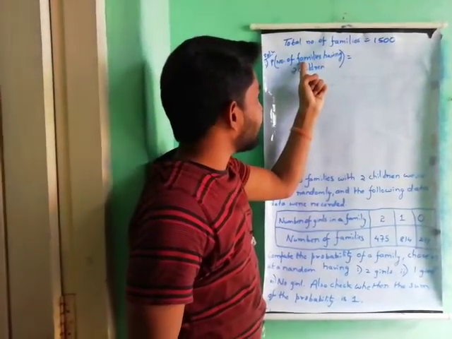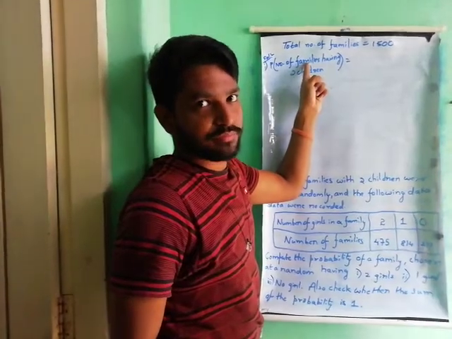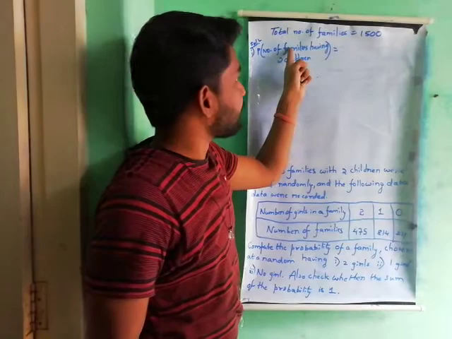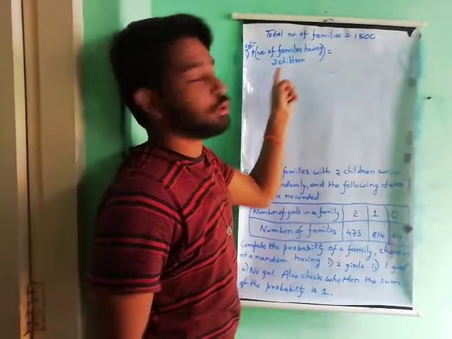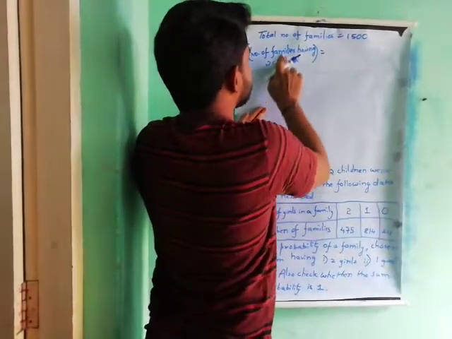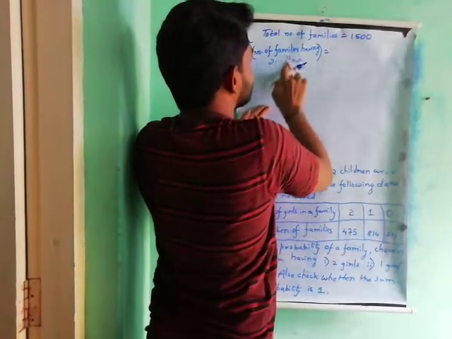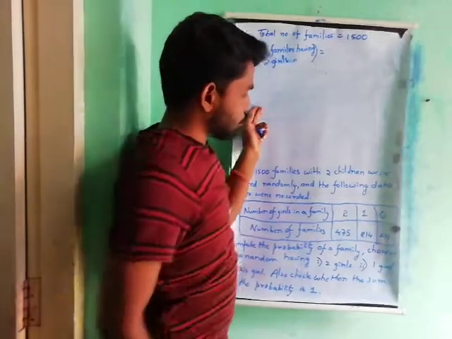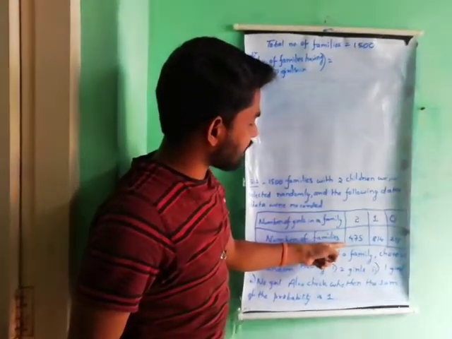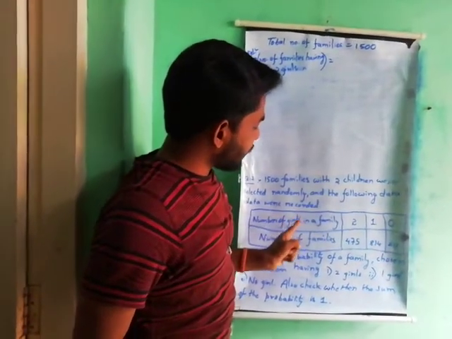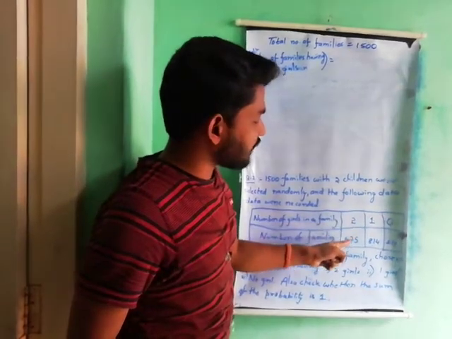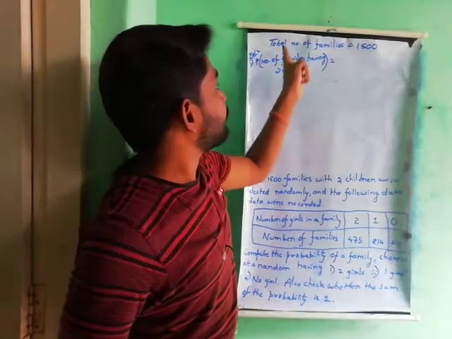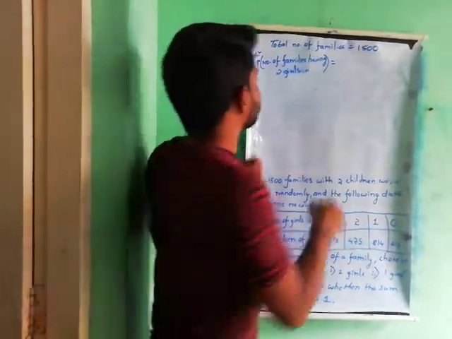Here we are finding the number of families. So what we have to find out? Number of families having 2 children, 2 girls. So how many families are there having 2 girls? 475 out of 1500 families.